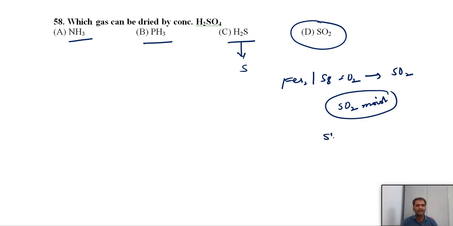In the next step, we have to convert the sulfur dioxide to sulfur trioxide using the catalyst vanadium pentoxide. That is the second step, an exothermic reaction. So before that, we have to remove the moisture from the sulfur dioxide. We pass this moist sulfur dioxide through concentrated sulfuric acid, and then we can dry it and get a dry form of SO2. So to remove unwanted impurities, this moist sulfur dioxide can be dried. For the board examination level, we have covered all these points in the contact process preparation. Here, option 4, sulfur dioxide can be dried.